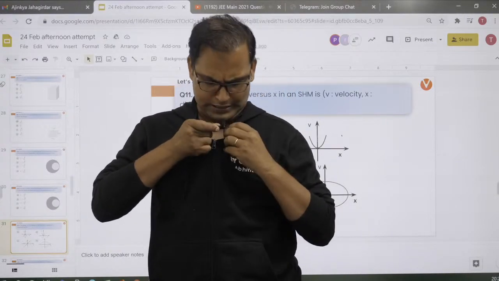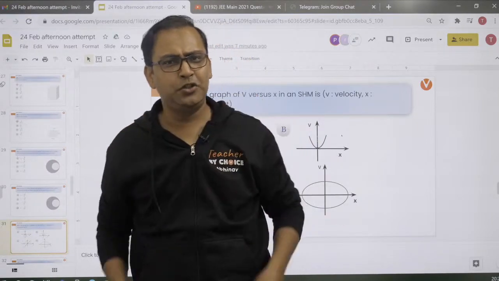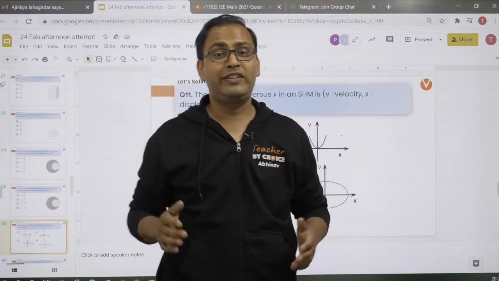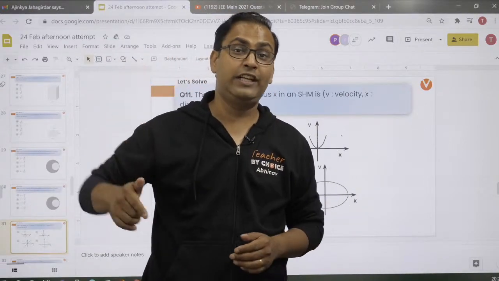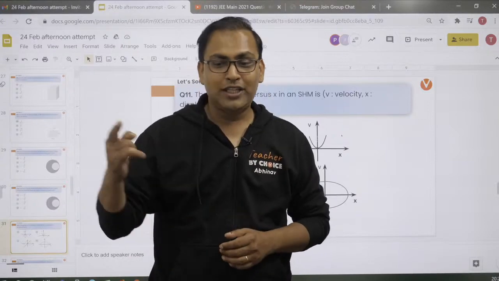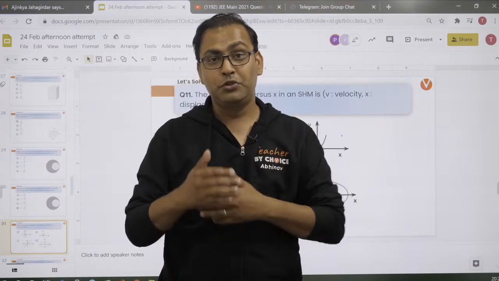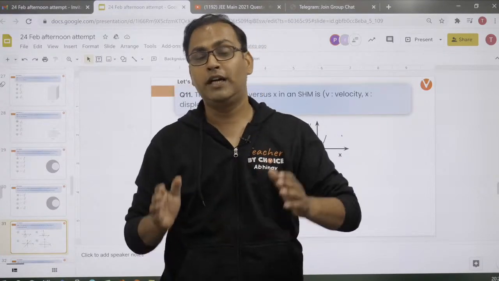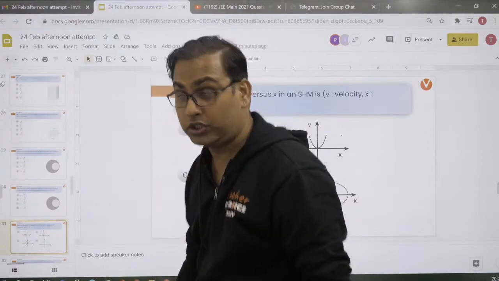Both of them were very easy. Shift 1, Shift 2, both of them were very easy. You cannot actually compare them. How many of you have attempted the paper in the second shift? Please write in the chat box and let me know if you have come here to see the solutions or you have come here to know how the papers are coming. Okay, so I'll start the discussion of chemistry questions now.